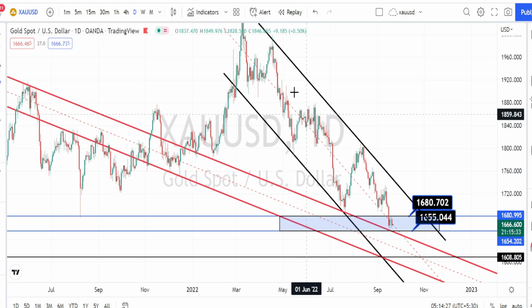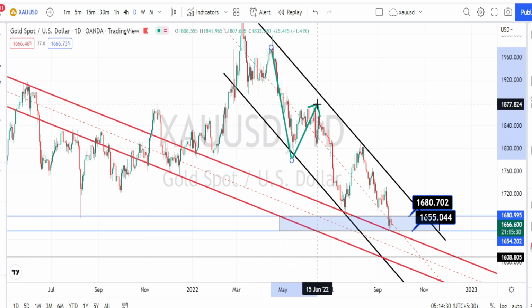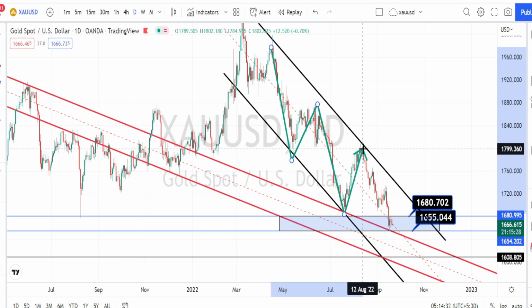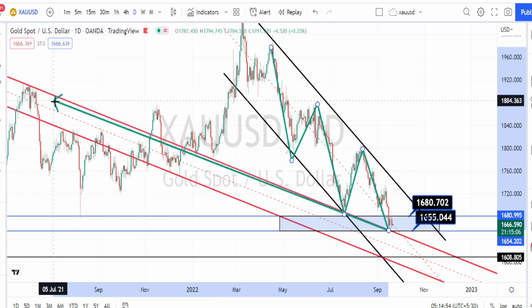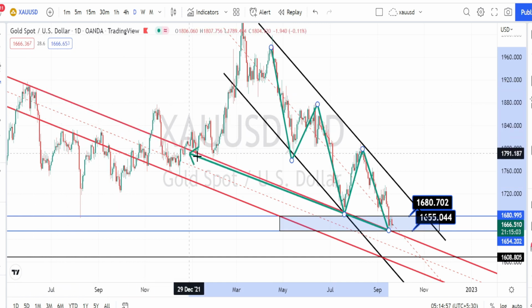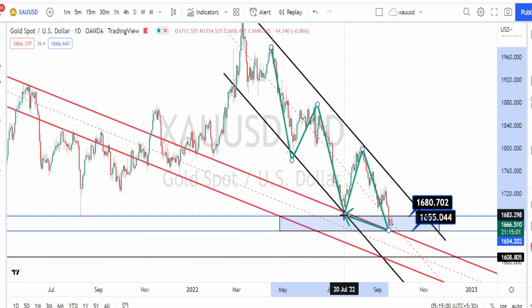I am in daily time frame, and we already know that the current price action in daily time frame is still in a very strong bearish trend, and currently we are noticing the price action to be trading within a resistance level of 1680 and support level of 1655. The reason why the price action is trading within this support level is because it has taken support on the previous price action trend line or the support line over here, the red color line. And only when the price action breaks the support level of 1655, we can expect a further fall on the bearish side in daily time frame for gold.